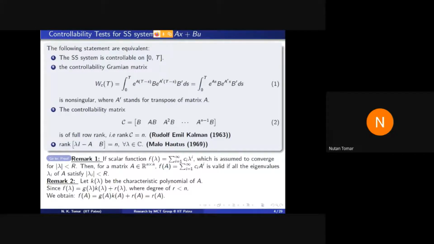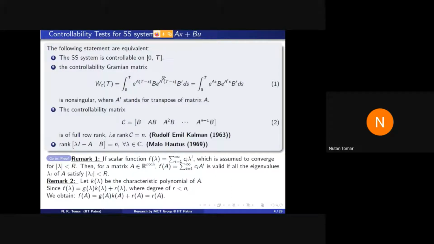Second statement, this matrix. Ultimately A is a matrix, so I hope everybody knows that e raised to the power A can be calculated for any A. Although I will speak about some properties of e raised to the power A. So for any A, e raised to the power A is a matrix. So e raised to the power A(t minus s), where t minus s is a constant, is a matrix.